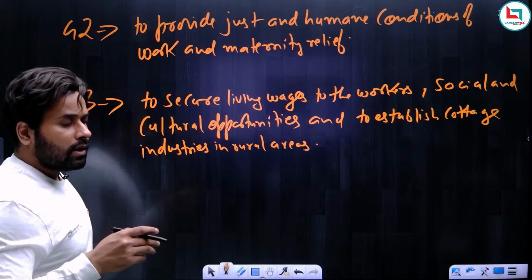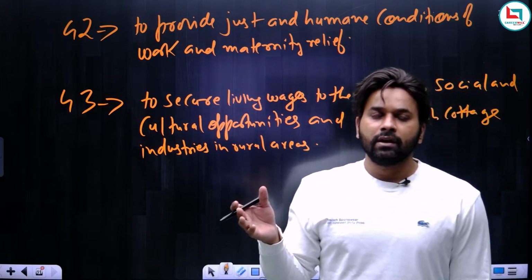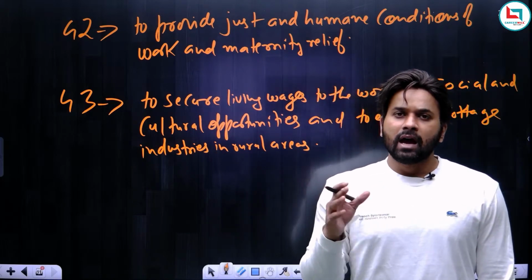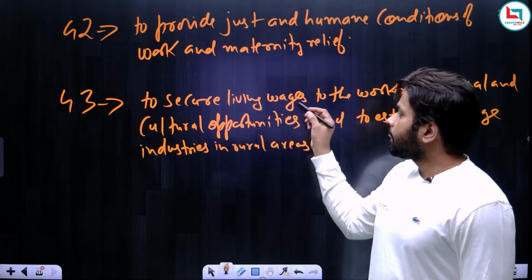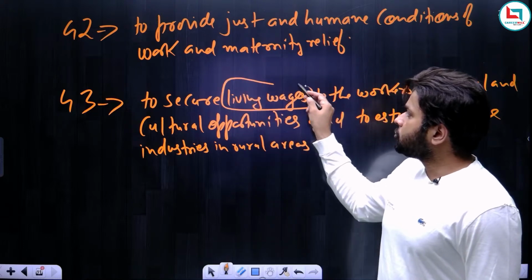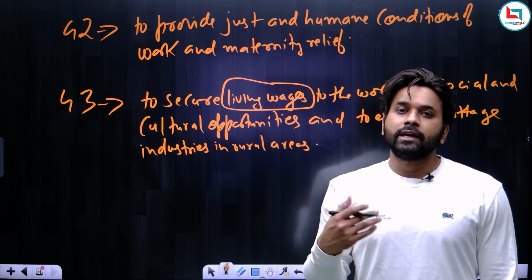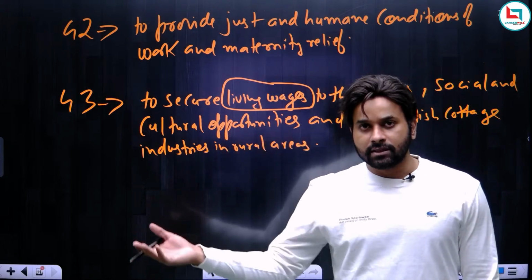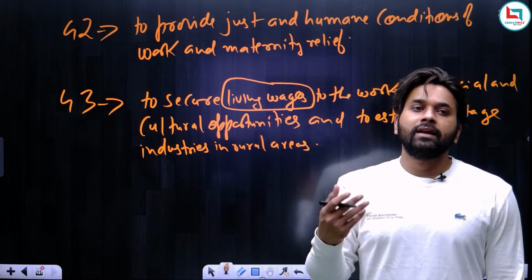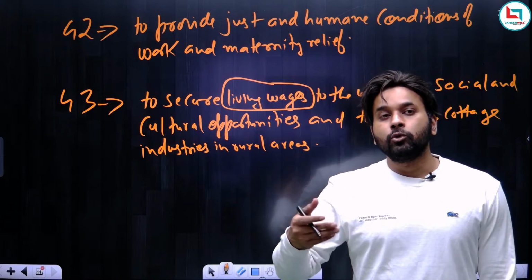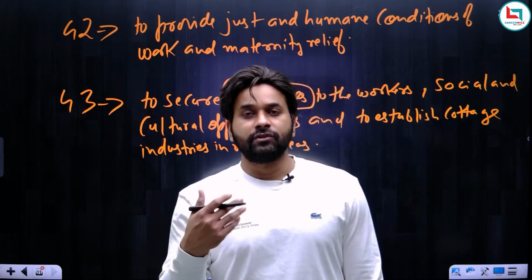Now one more thing, you must have heard about minimum wages. Wages required for living a life. All the basic necessities are covered under minimum wages. But when it comes to living wages, the idea of living wages is to ensure that you have enough money to spend on health, education, and insurance. So apart from all the basic necessities, you must have a sufficient amount to invest in health, education, and all. Only then can you improve your standard of living.